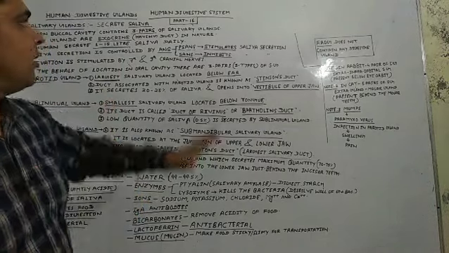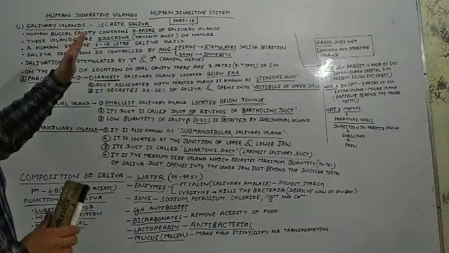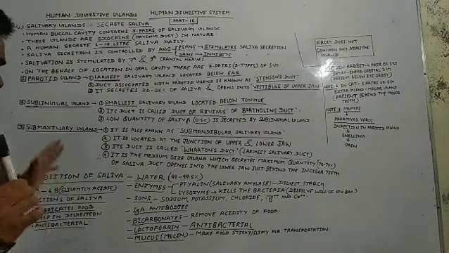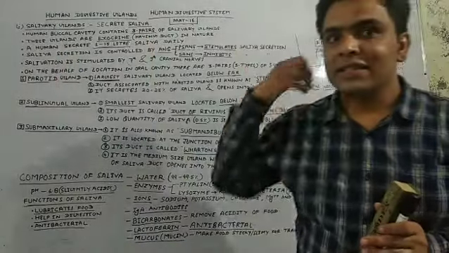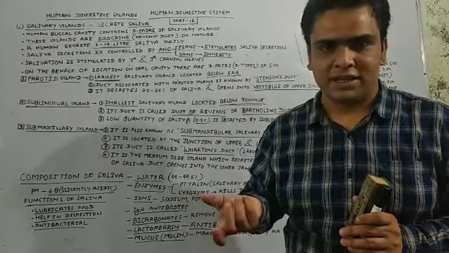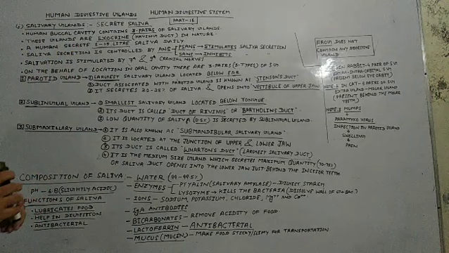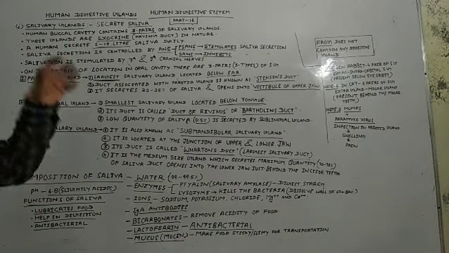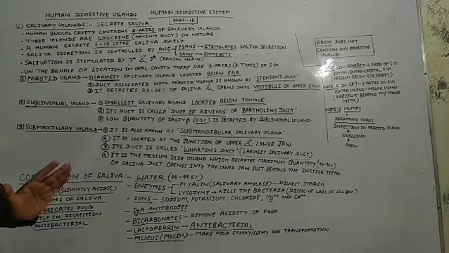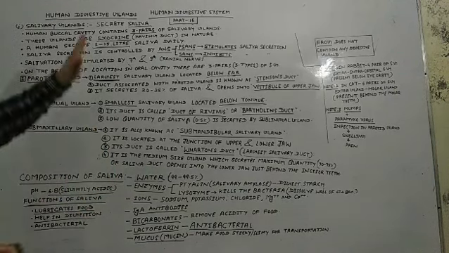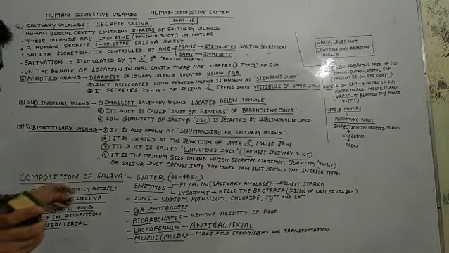One difference on the basis of ducts we have already studied, and another difference is that endocrine glands secrete hormones as chemicals, and exocrine glands synthesize enzymes and other chemicals but not hormones. So this is another difference between exocrine and endocrine glands.